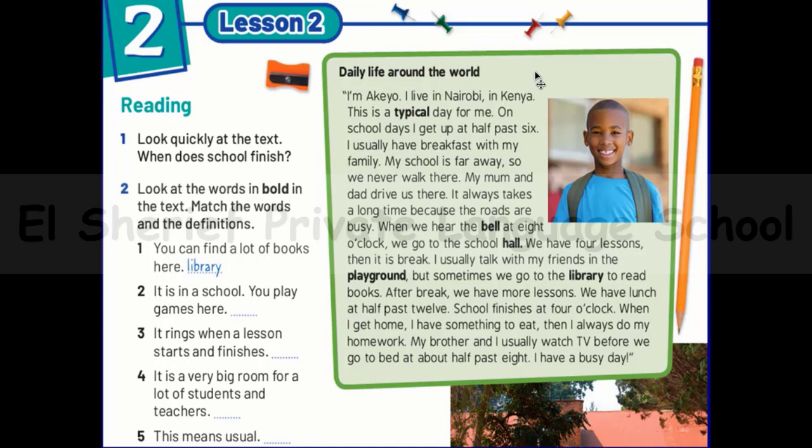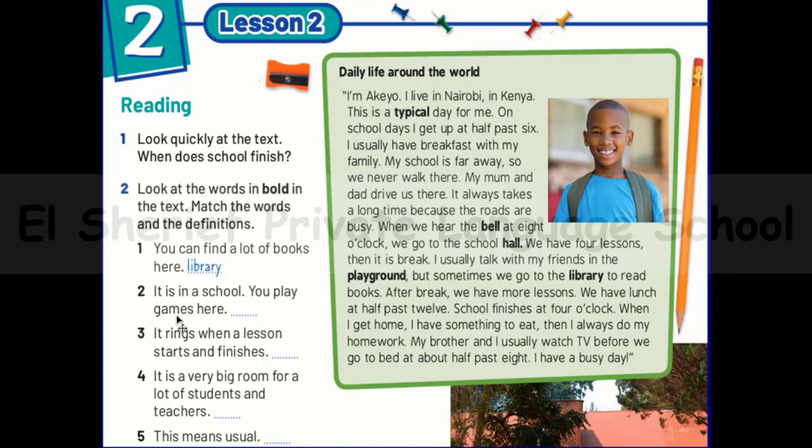So we have here some new words and we want to match these words with the definitions. We have the word typical, we have the word bell, it's an easy word. We have the word hall, we have the word playground and library. By the way, the first one is answered. You can find a lot of books here. So which word? Of course, it will be library.